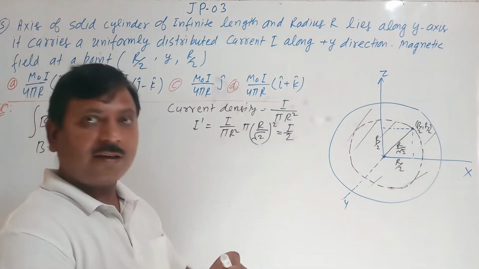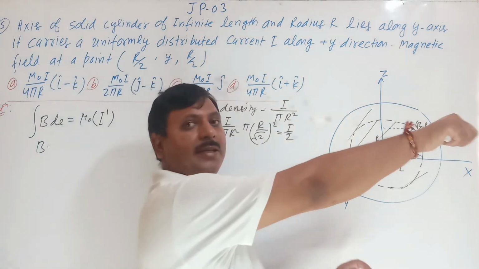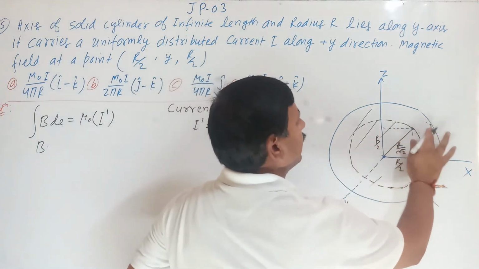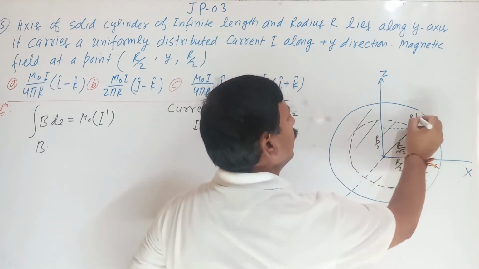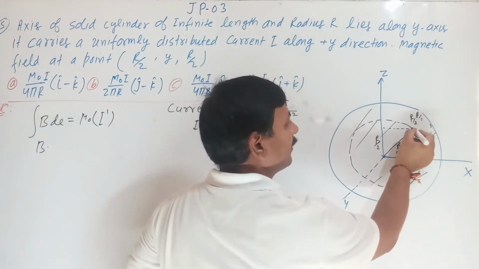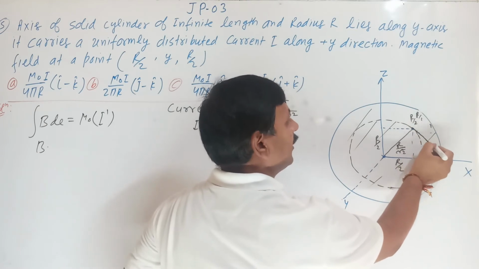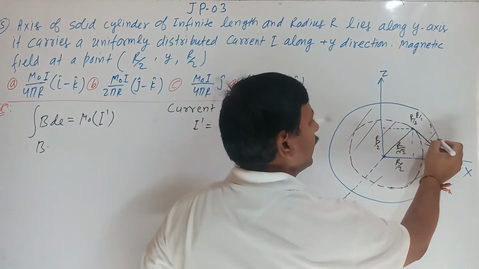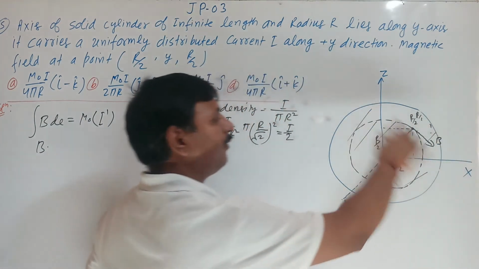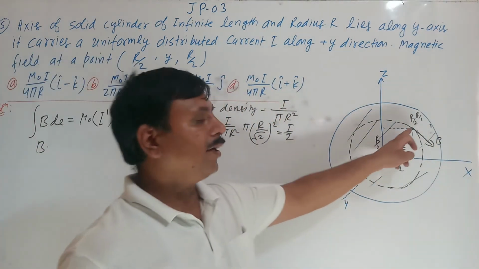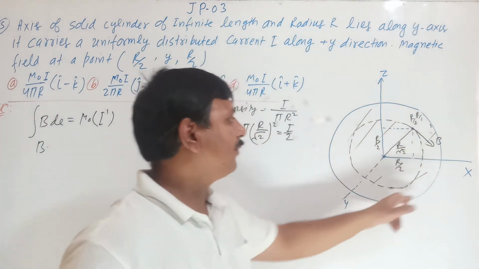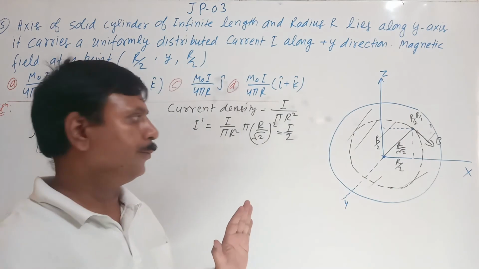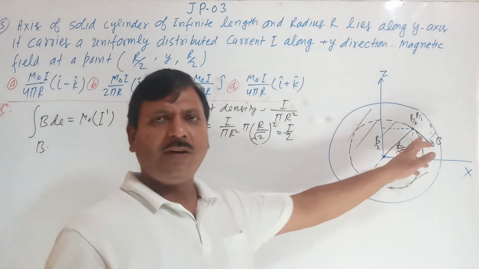So what will be the direction of B? Here we can see this is positive y-axis. So direction will be, here we can show the direction. So direction will be this, tangential to this. So this will be the direction of B. The direction of magnetic field will be along the tangential of this circle. Radius of circle is r upon root 2. So we will find the direction.